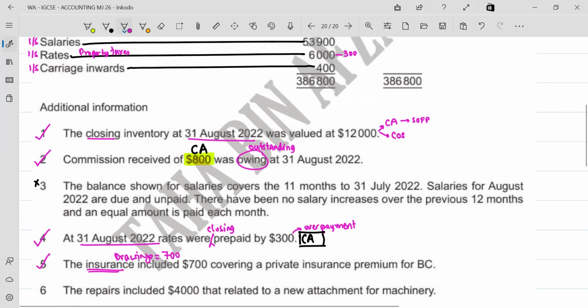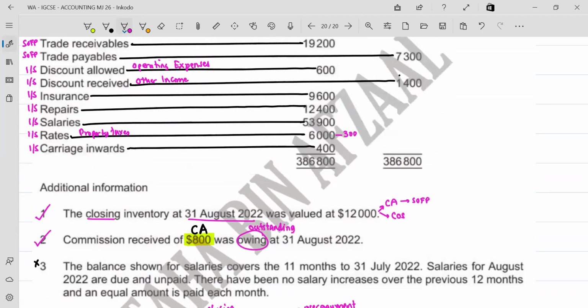The first effect is writing it down as drawings. So you see carriage inward somewhere. उसके नीचे हम एक और line item add कर रहे हैं, जैसे carriage inward लिखा हुआ है, rates लिखे हुए, उसी तरह drawings भी add कर लो इसमें. This process is what you call updating your trial balance. ट्रायल बैलेंस में एक और account खोल के हमने $700 का account balance रख दिया. However, every adjustment has to have two effects. How much is the payment for insurance, sir?